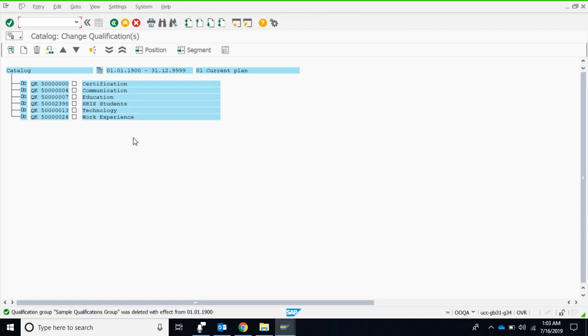So this is the way we can actually make use of the catalog. We can make new entries, we can make new groups, and keep in mind that practically the access to create new objects in the qualification catalog has to be restricted to power users only, say an HR manager or something like that, because every single user should not be authorized to change the qualification catalog and the structure.